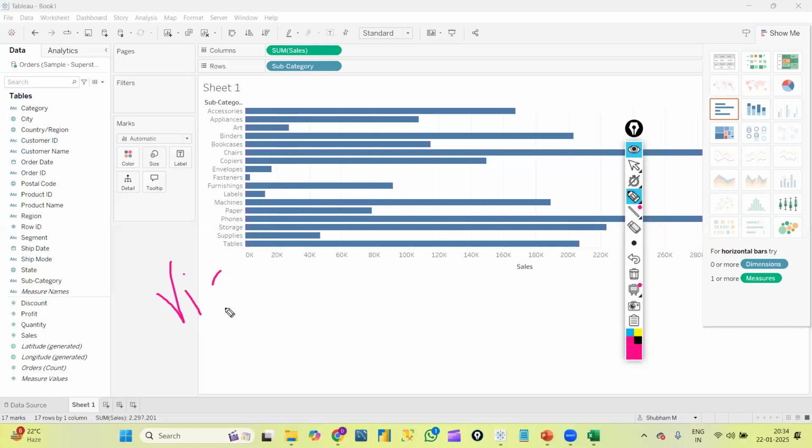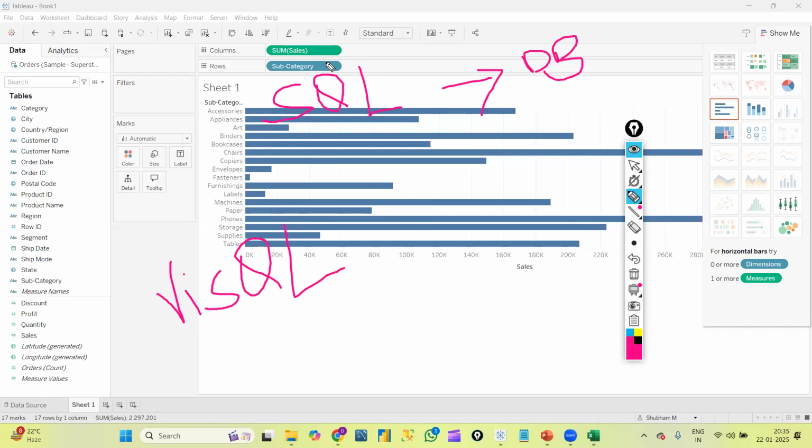In the sense, we have something called VizQL. Just as we have SQL, structured query language, which is a language used to communicate with and deal with databases, we have something called VizQL, that is, visualization query language.